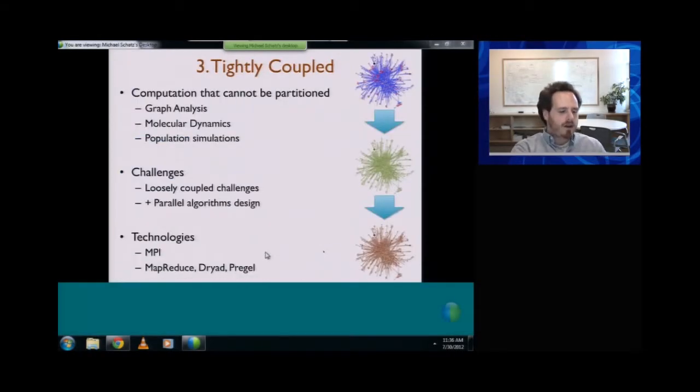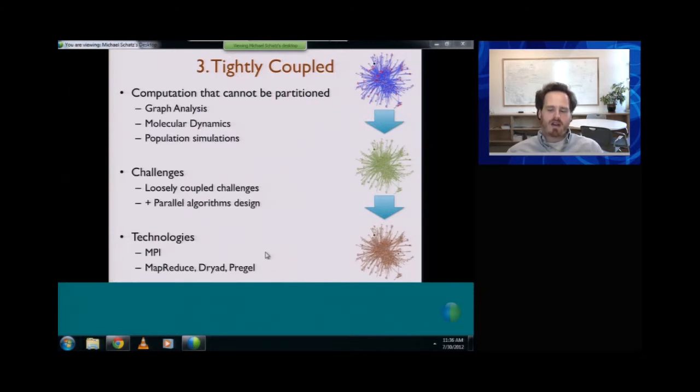So the third topic I want to talk about in just the last 20 minutes or so are these tightly coupled computations. These are the hardest computations to try to parallelize. The standard example is you have some sort of graph or network, and in every phase of your computation, every node in your network is going to try to talk to every other node in your network. So here I have blue turning to green, turning to red, as these different signals are being processed.